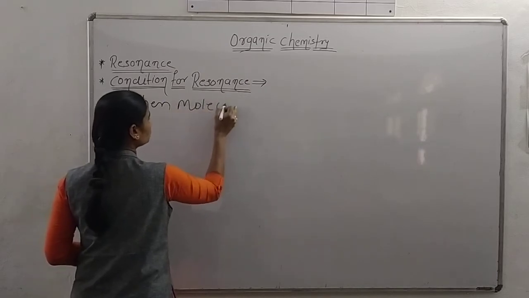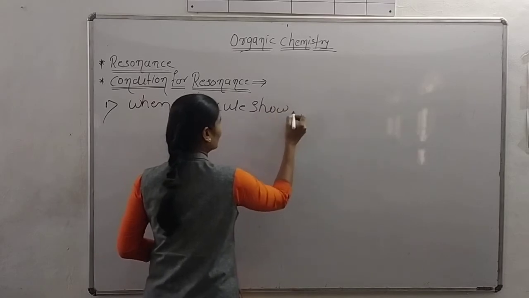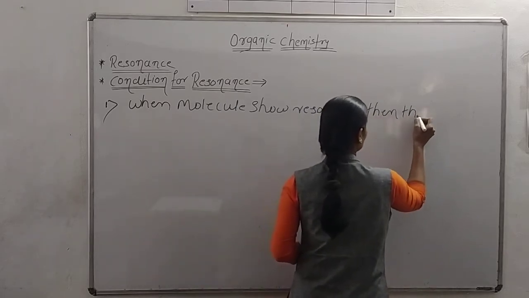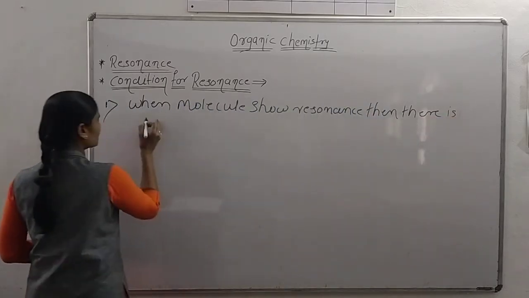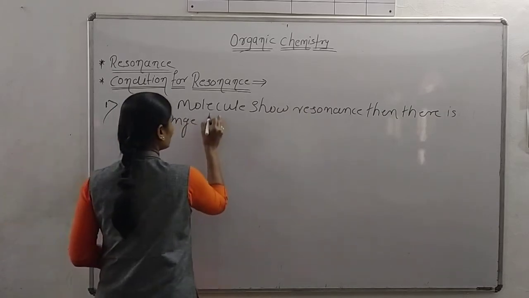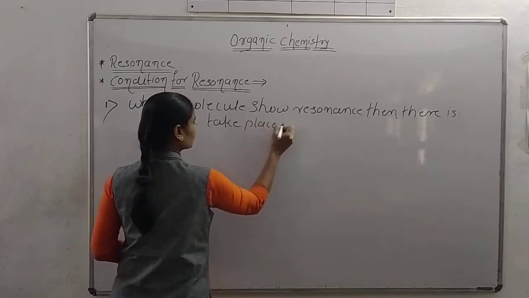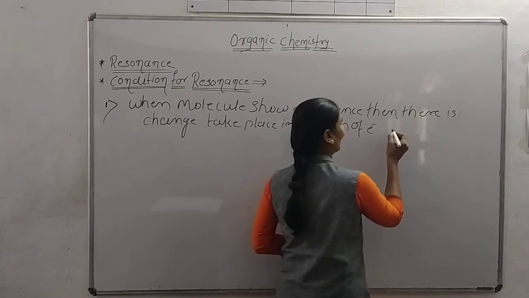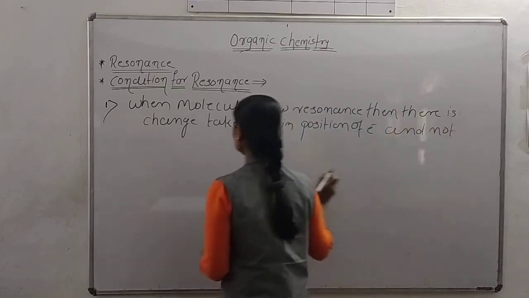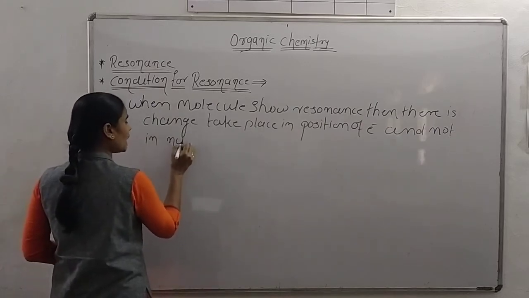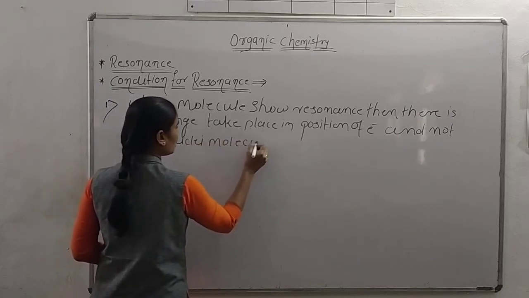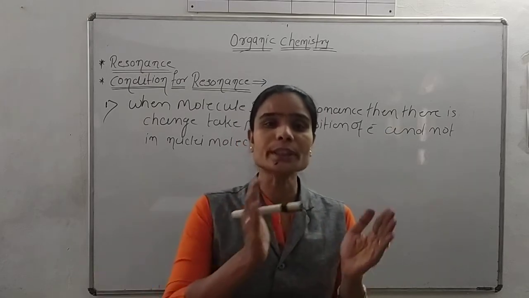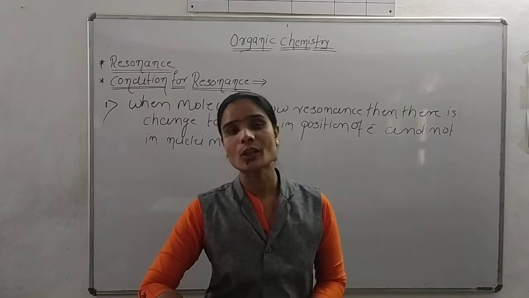The first condition for resonance is: when molecules show resonance, there is a change only in the position of electrons and not in the nuclei of the molecule. Resonance gives only different positions of electrons, and there is no change in the nuclei of that organic molecule.